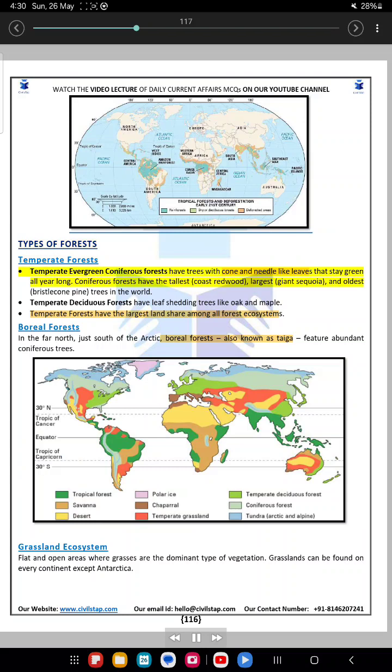Types of forests. Temperate forests. Temperate evergreen coniferous forests have trees with cone and needle-like leaves that stay green all year long. Coniferous forests have the tallest, coast redwood, largest, giant sequoia, and oldest, bristlecone pine trees in the world. Temperate deciduous forests have leaf-shedding trees like oak and maple.